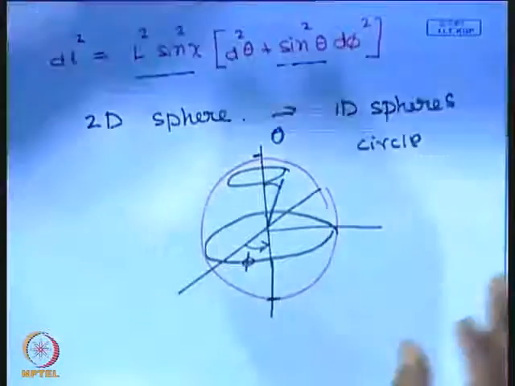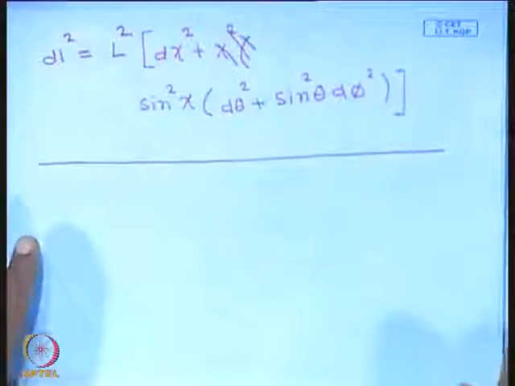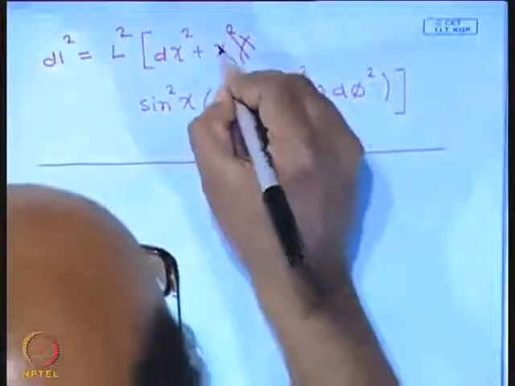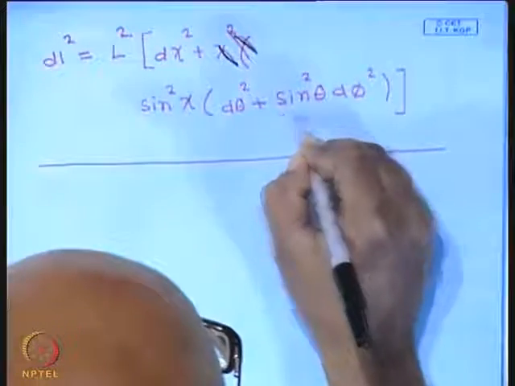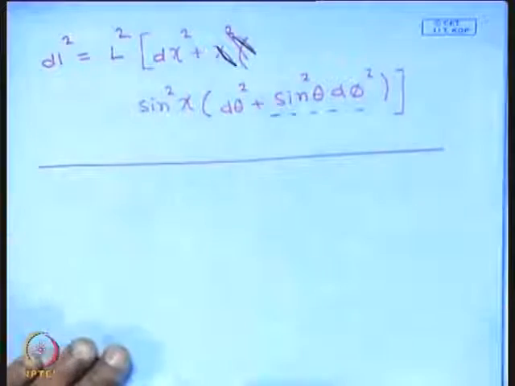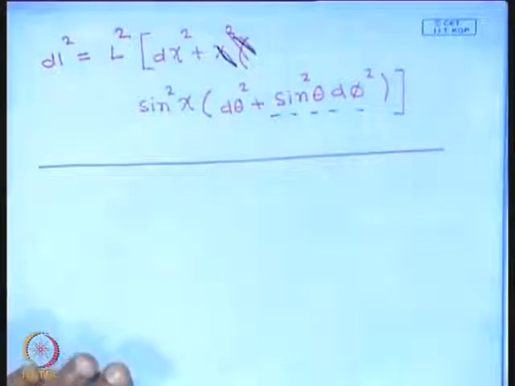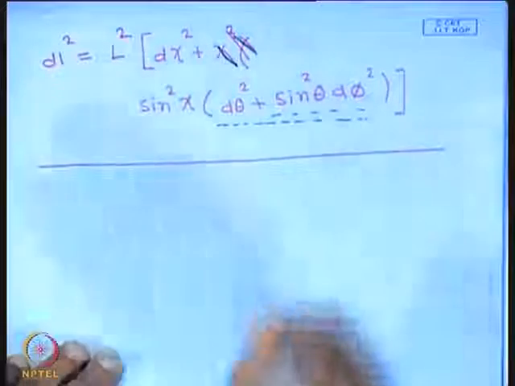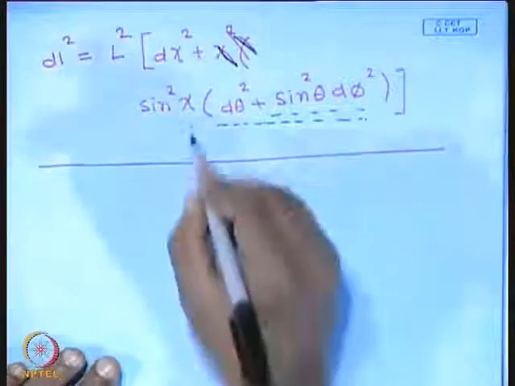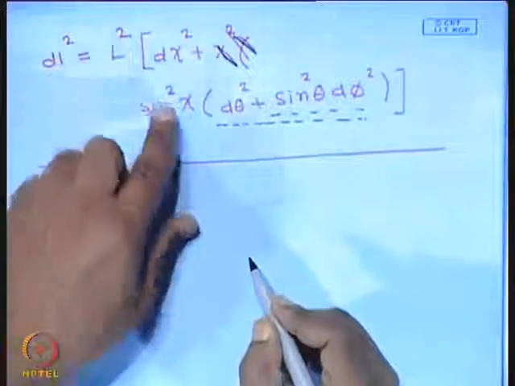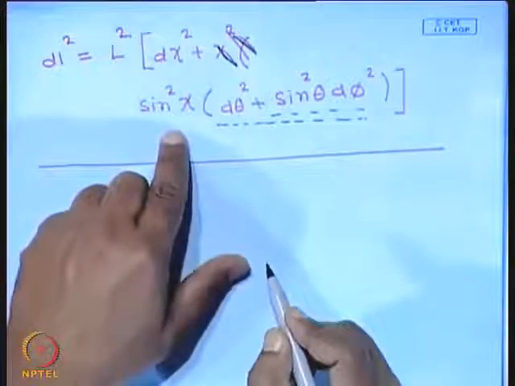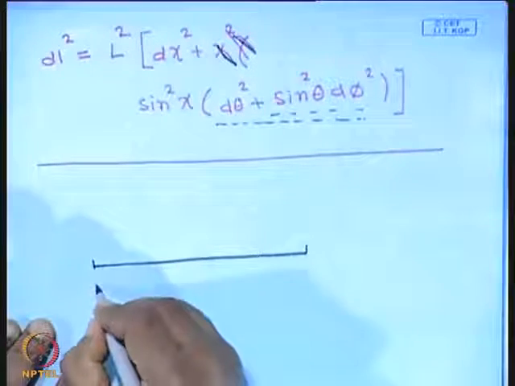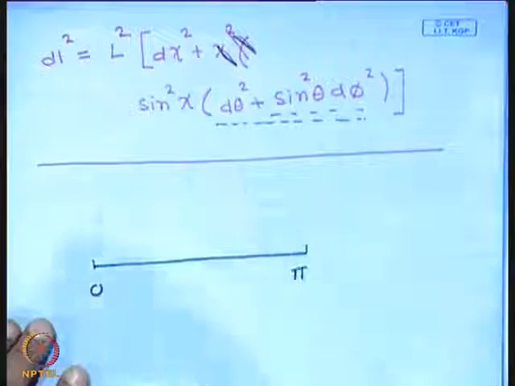Now look at this. This is a 1-dimensional sphere, a collection of which gives me a 2-dimensional sphere. This is a collection of 2-dimensional spheres along the variable chi. The radius of the sphere is L sine chi. The range of chi is 0 to pi.